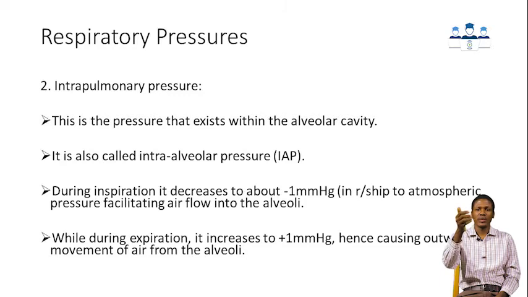While during inspiration it becomes -1 in relation to the atmospheric pressure. So, in a nutshell, intrapulmonary pressure reduces during inspiration to allow air to come into the alveoli and increases during expiration in order to push air out of the alveoli and out of the respiratory tract.